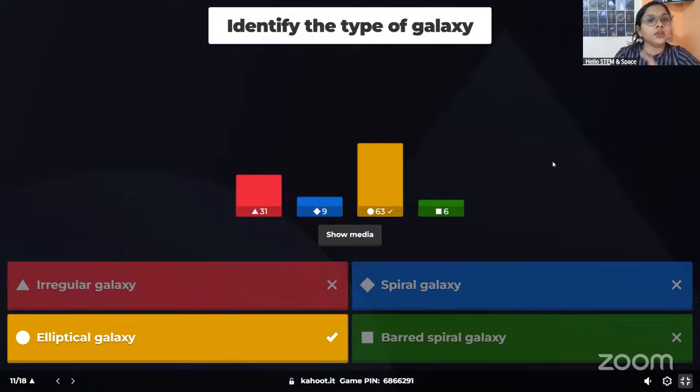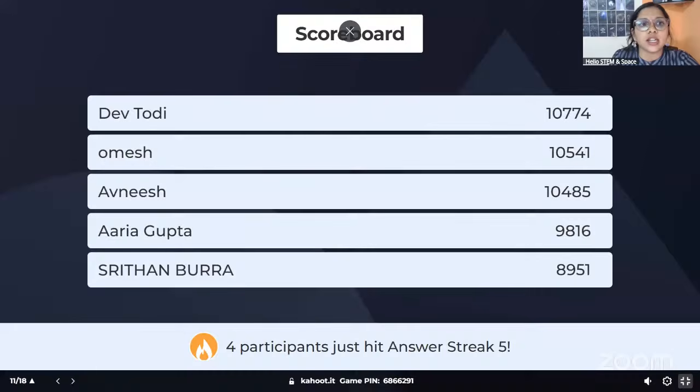So I got to know there is a small confusion between irregular and elliptical. It's an easy way to look at the shape. If you look from a little far and it's making an oval shape, then it's an elliptical galaxy. So good job. Most of you gave the correct answer.